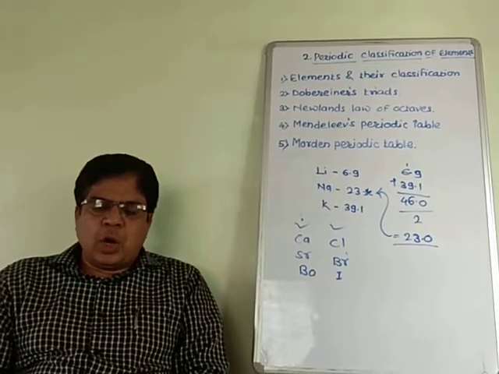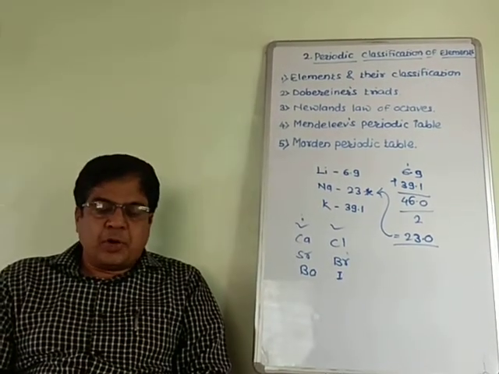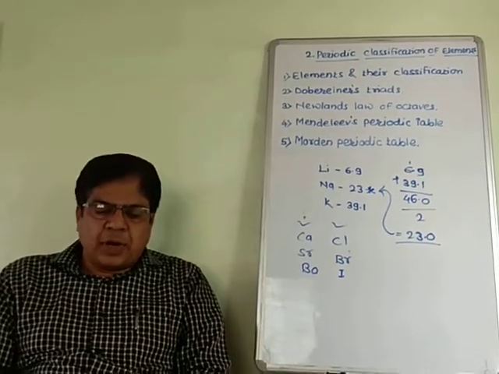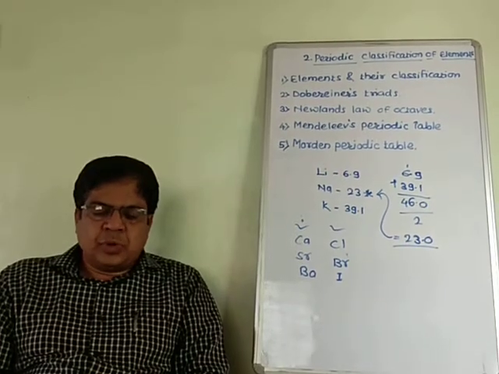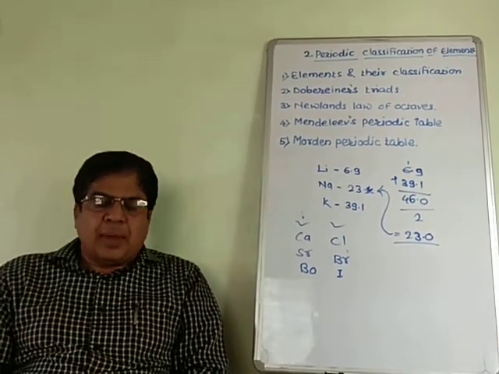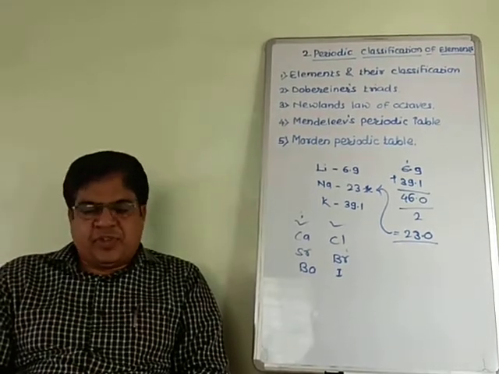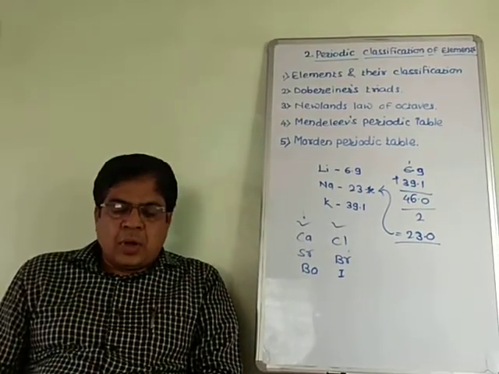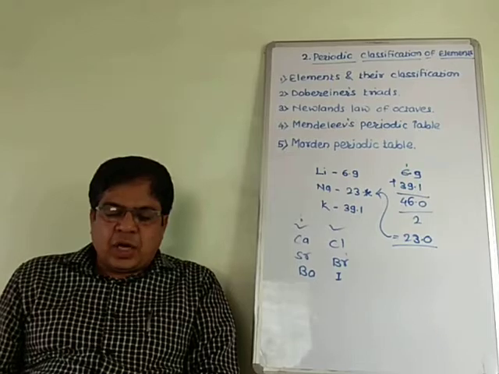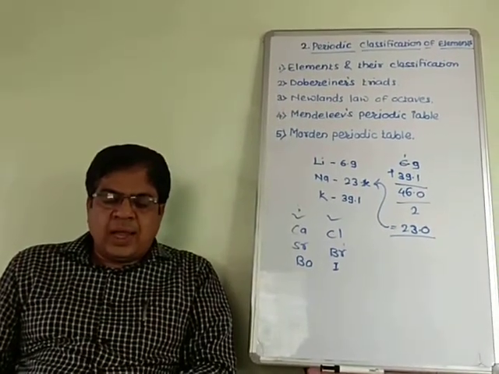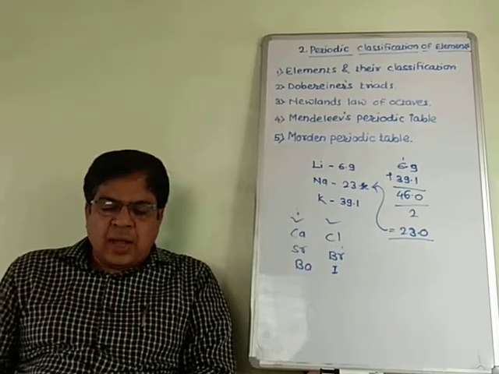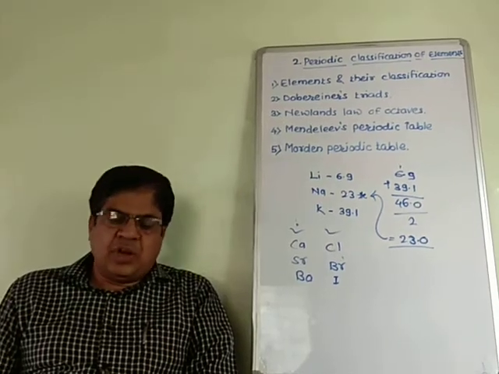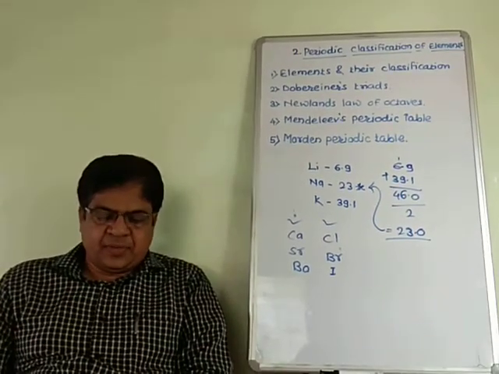Isotopes were discovered a long time after Mendeleev put forth the periodic table. A challenge was posed in placing isotopes in Mendeleev's periodic table. Isotopes have the same chemical properties but different atomic masses. This is another demerit. The rise in atomic masses does not appear to be uniform when elements are arranged in increasing order, so it was not possible to predict how many elements could be discovered between two heavy elements.